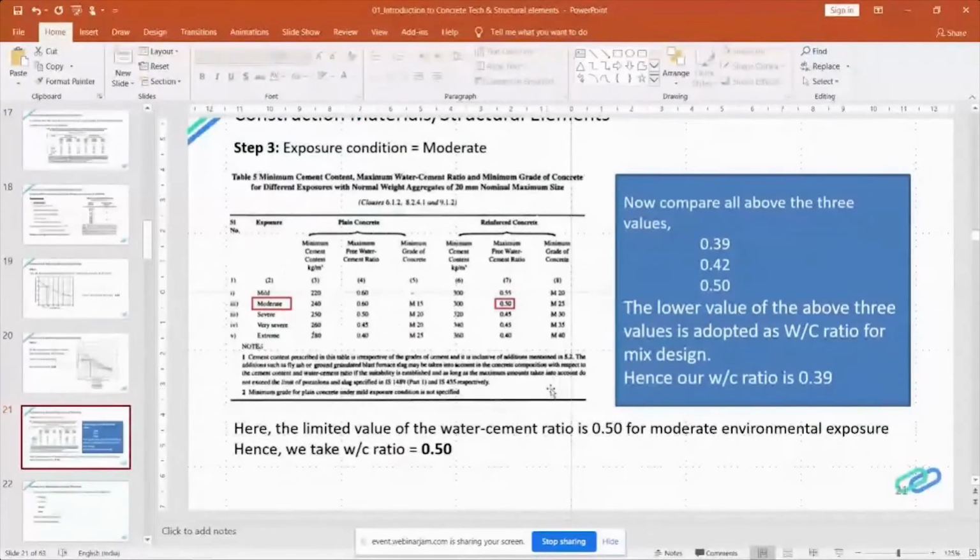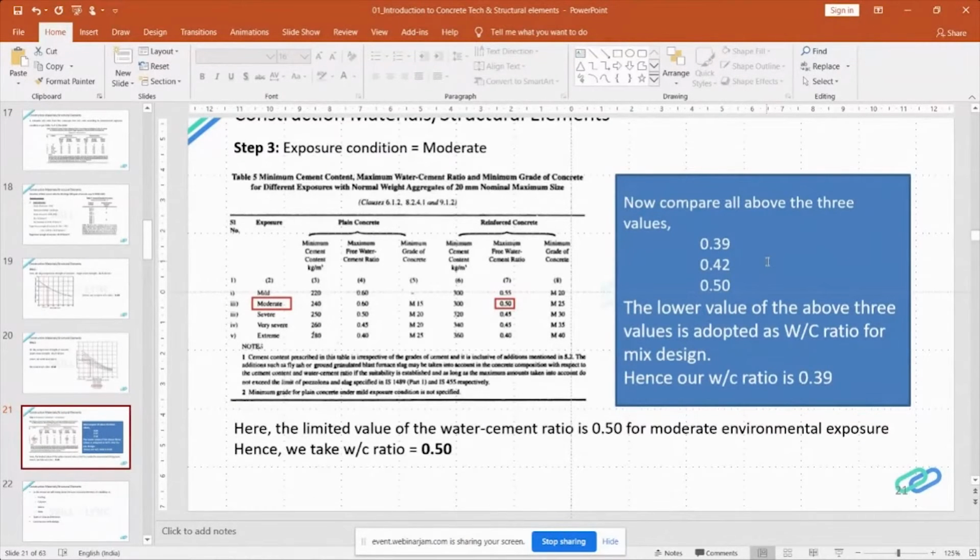So this water cement ratio is the most important factor which can affect the properties of concrete in the plastic stage as well as in the hardened stage. So we have to be very careful in selecting the water cement ratio. Because of improper calculation of water cement ratio, it gives adverse effects like bleeding, or decrease in strength of concrete, or decrease in durability of concrete, etc. These steps will help you to calculate the water cement ratio in the design of concrete mix, so that you can control the quality of concrete.